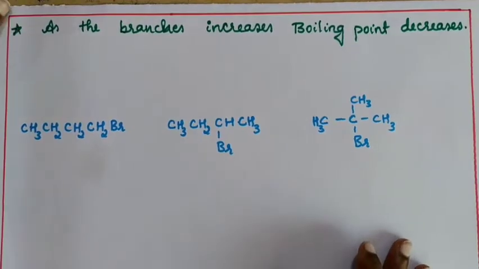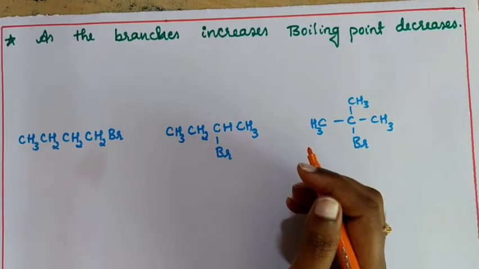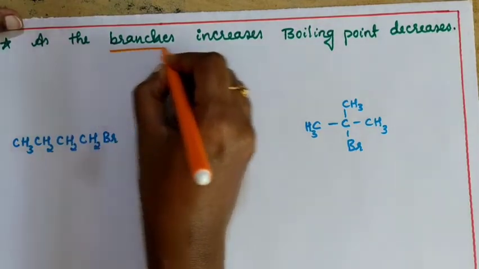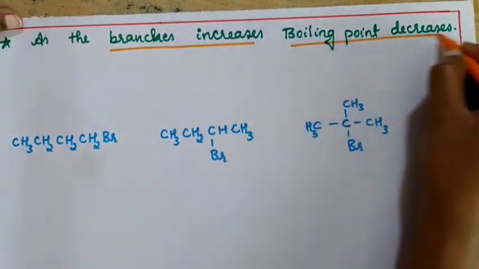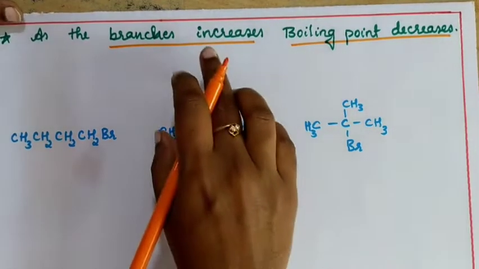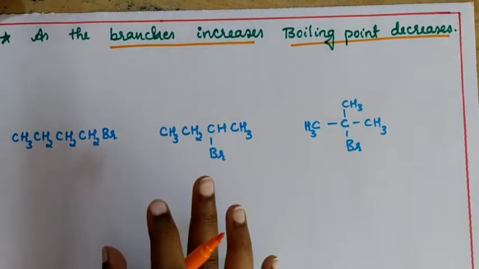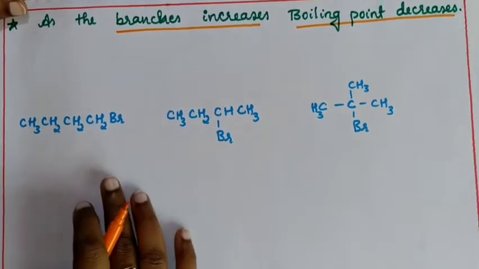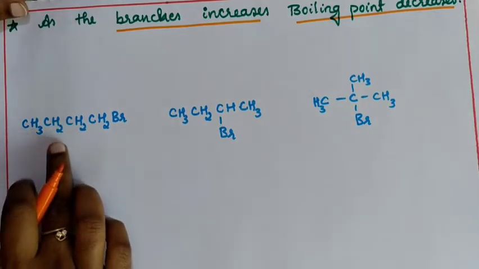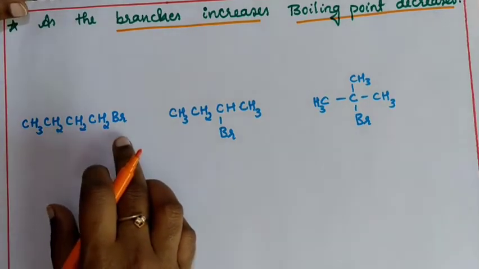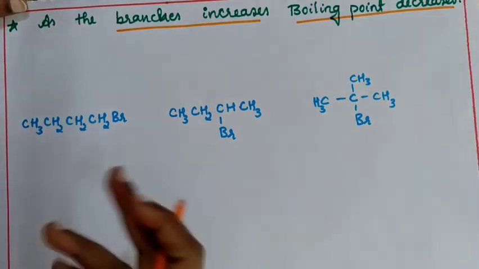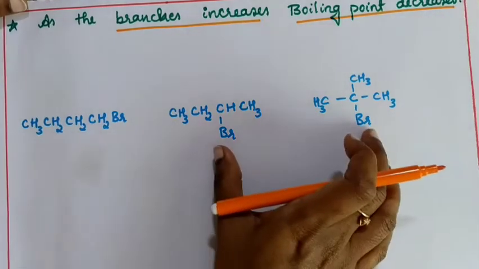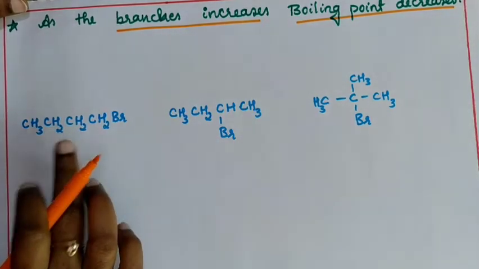One more important point is how this melting and boiling point is going to vary in isomeric compounds. See, as the branches increase, boiling point decreases. As you increase the branches in the compound, the boiling point of that respective compound is going to be less. Let me give an example. See the example here, CH3, CH2, CH2, CH2, Br. This is nothing but n-bromobutane. Why n? Because it is in a chain form. And these two are the isomeric forms of this bromobutane.